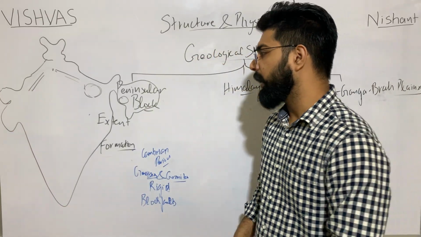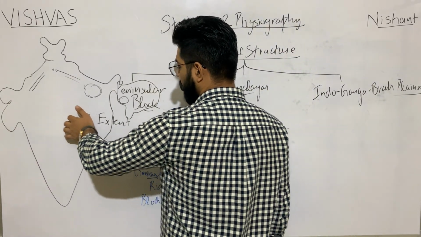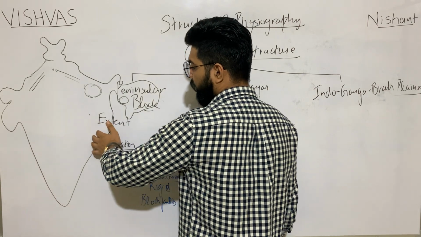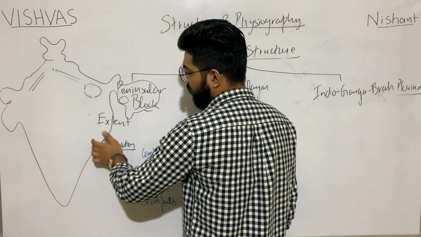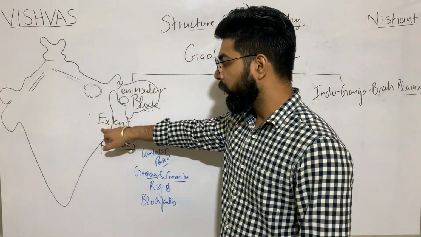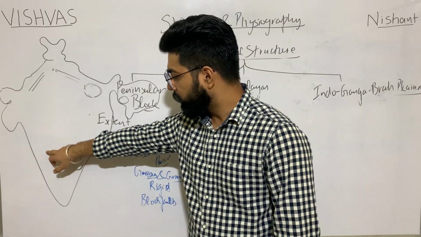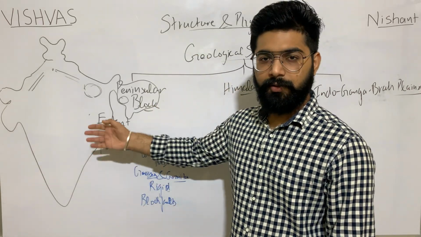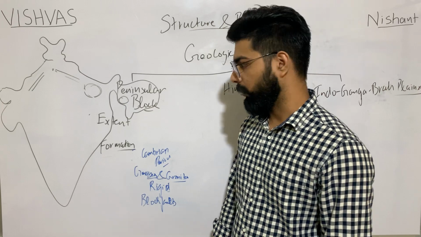The third part talks about these east flowing rivers, the formation, the structure. East flowing rivers form the plains and form deltas over here. East flowing rivers like Mahanadi, Godavari, Krishna, Kaveri. These rivers form the coastal plains.